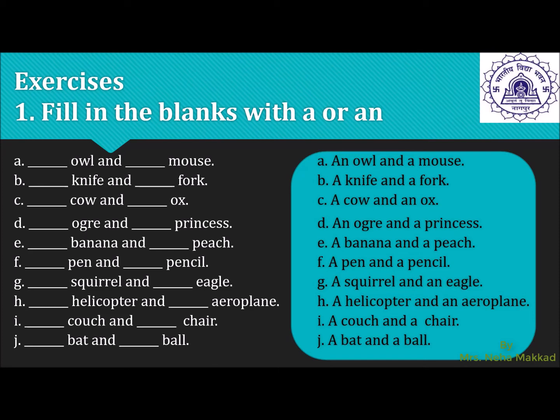So here, wherever the singular nouns are coming, like knife, cow, banana, pen, squirrel, helicopter, couch, bat, ball, chair, pencil, peach, princess, fork and mouse, there we are using the article a. And wherever the vowel sounds are coming, like an ox, an ogre, an aeroplane, an eagle, we are using an before the singular noun.